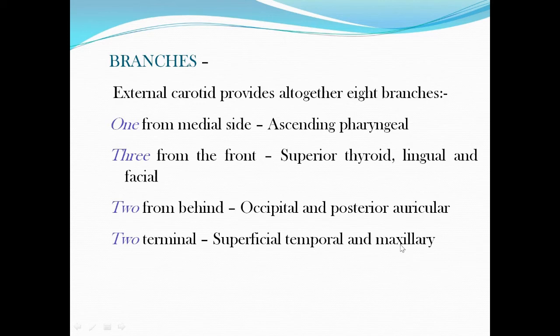That is one way of naming the branches. Other way of naming the branches is how it arises from external carotid artery. 1 from medial side, that is ascending pharyngeal. 3 from the front of the artery, superior thyroid, lingual, and facial. 2 from behind, occipital and posterior auricular. 2 terminal, they are the superficial temporal and maxillary.